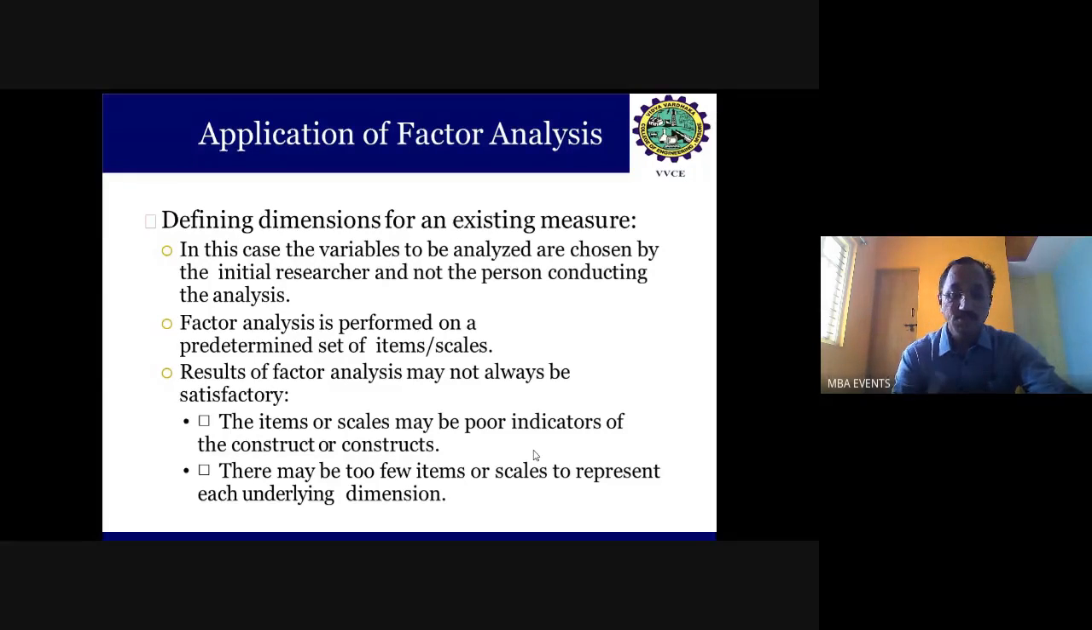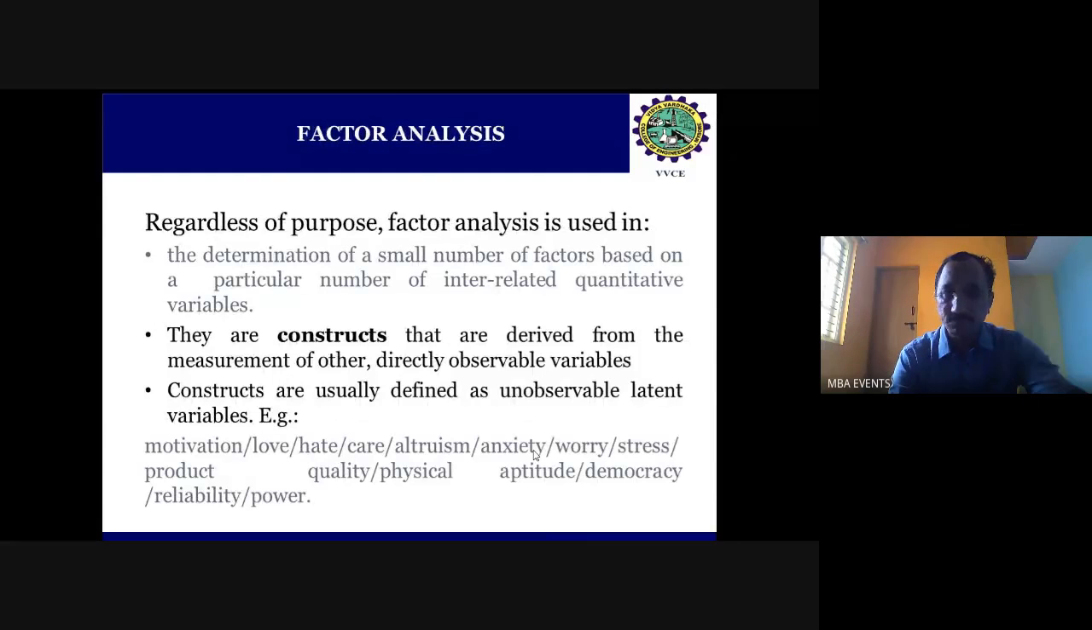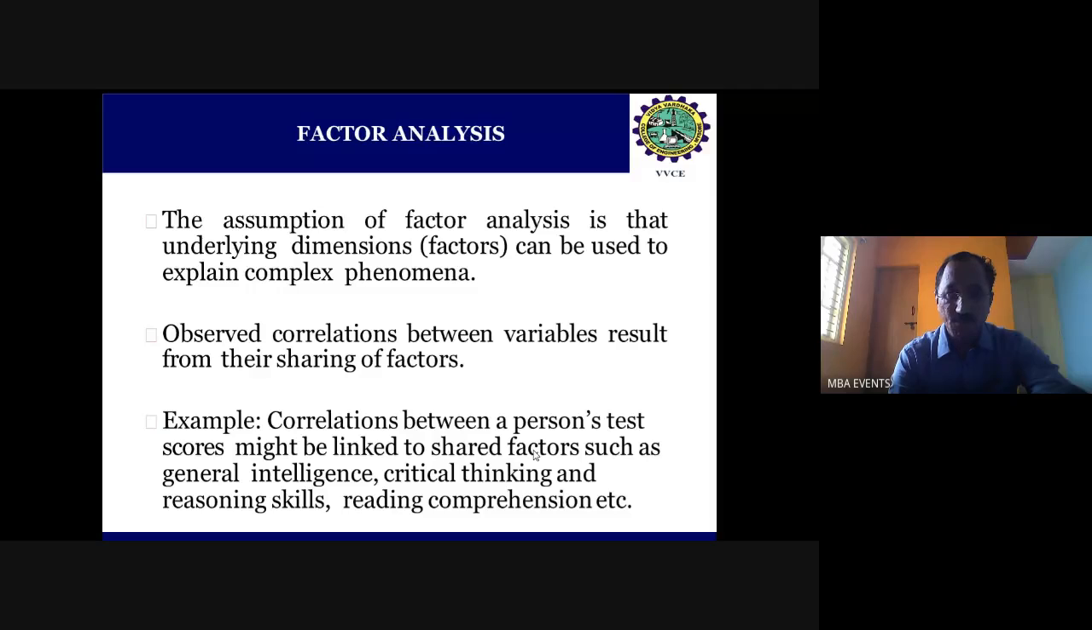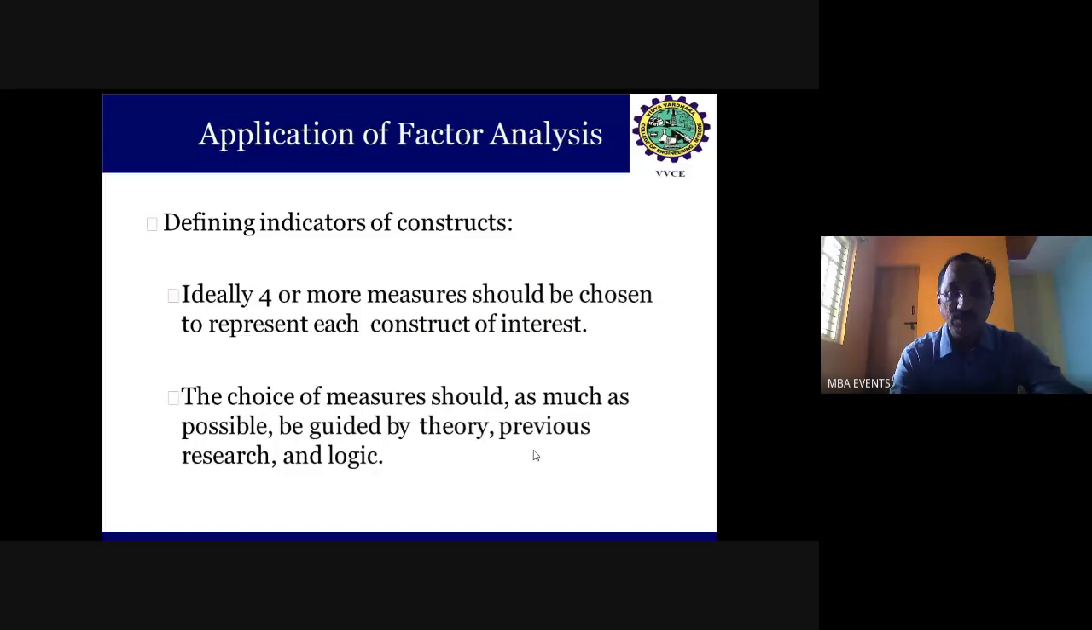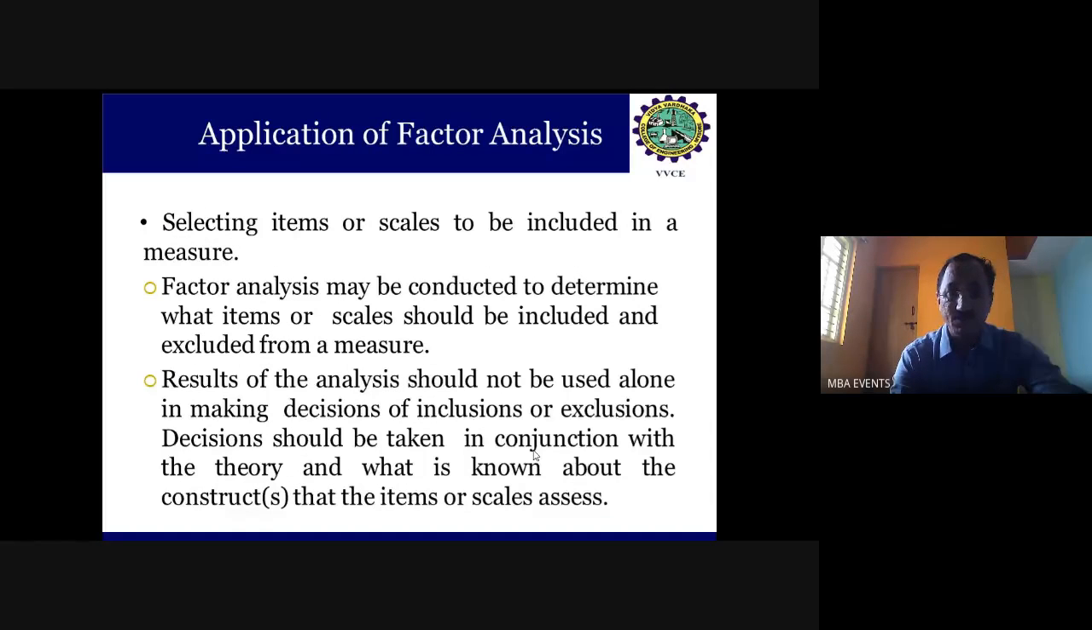Suppose I want to check, for example, a person's intelligence. It may depend upon the IQ level, or the reading comprehension, or the critical thinking or reasoning skills. Among them, if I miss the critical thinking and reasoning skills, that may not justify that the researcher has done a right assessment of the person's performance. Such things lead to poor performance of the particular factor analysis.